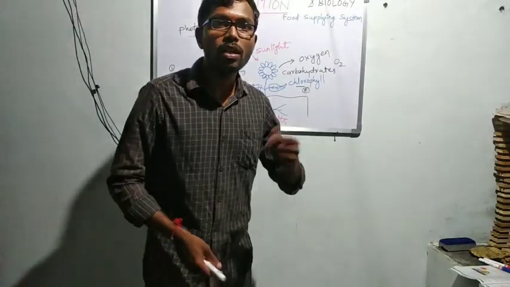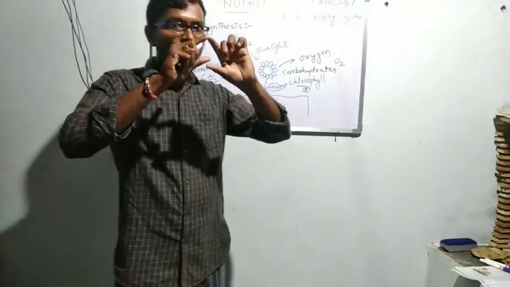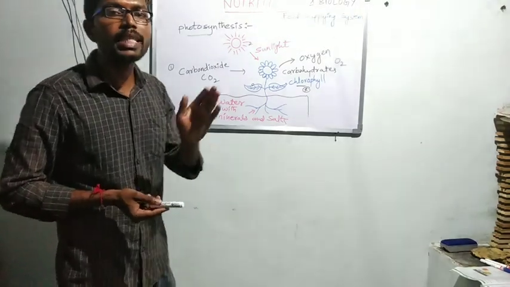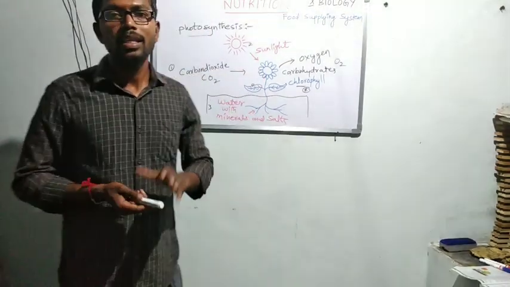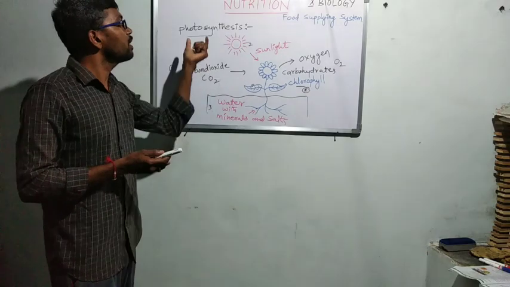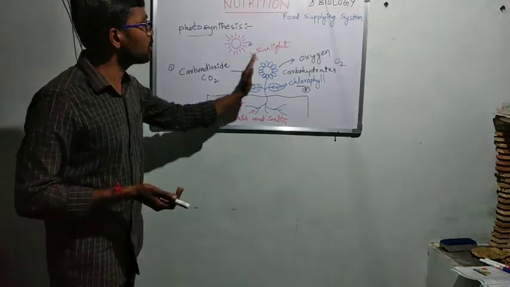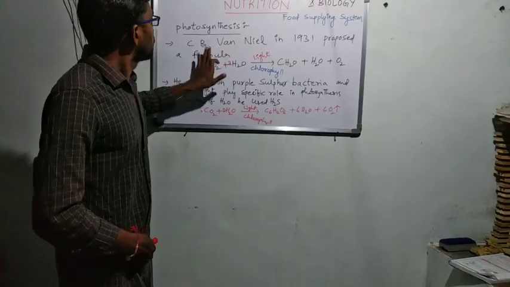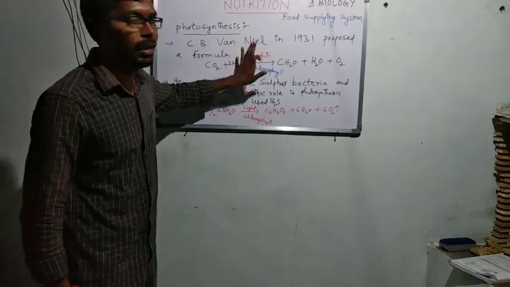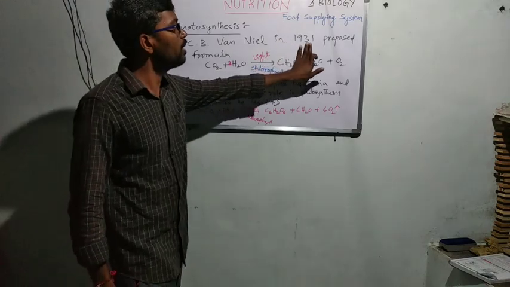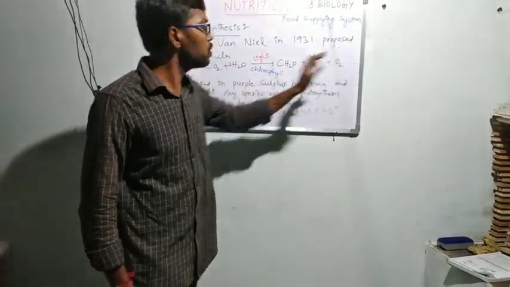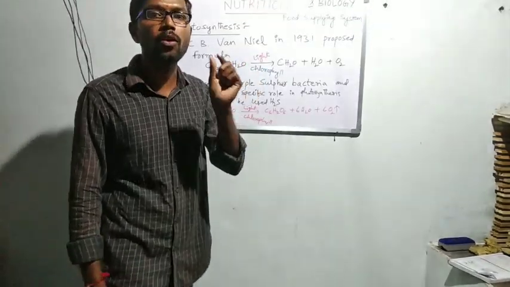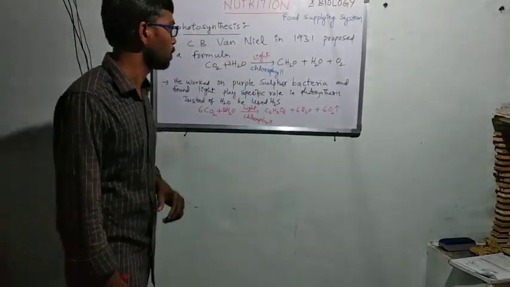Scientists tried to formulate the photosynthesis process. C.B. van Niel, in the year 1931, proposed an equation to show the process of photosynthesis.